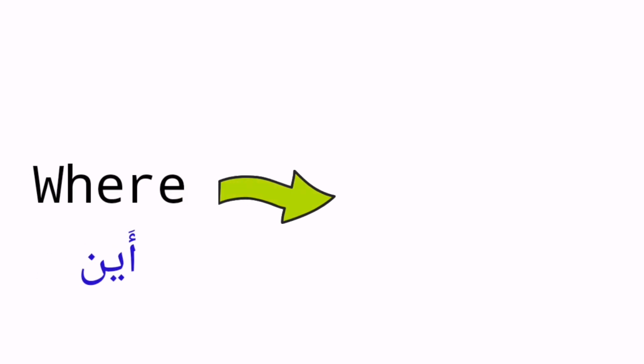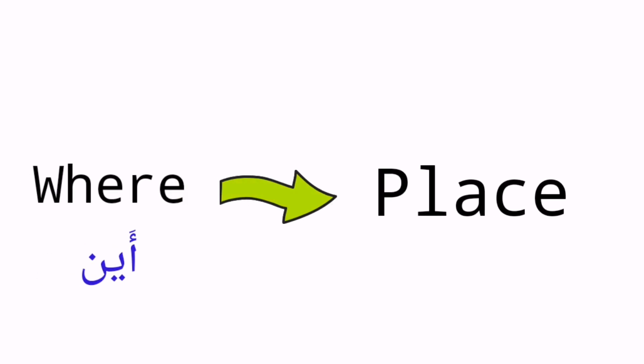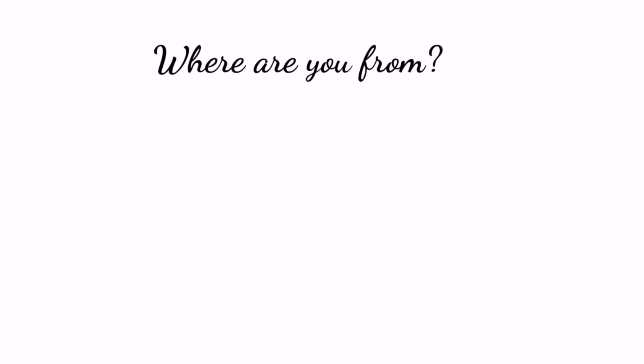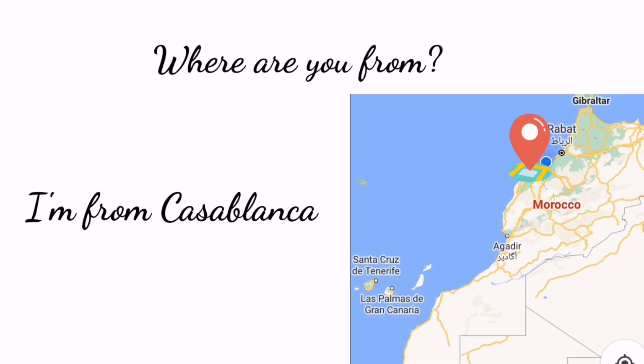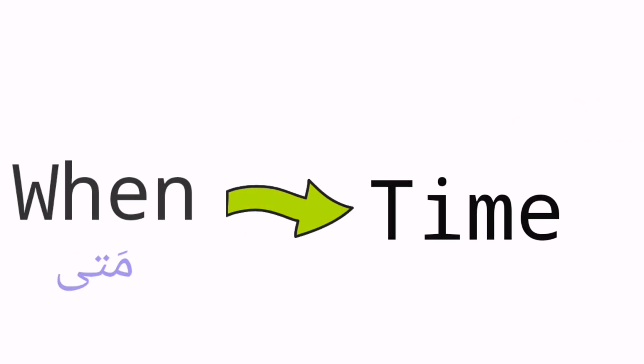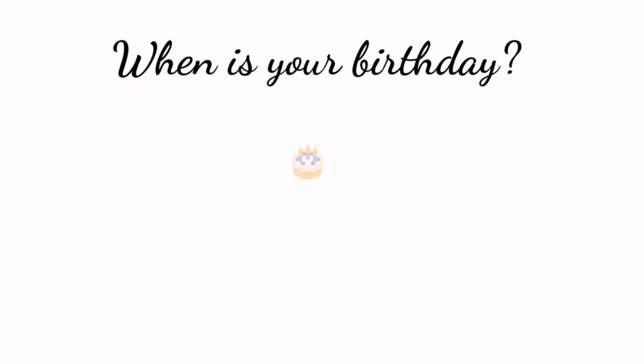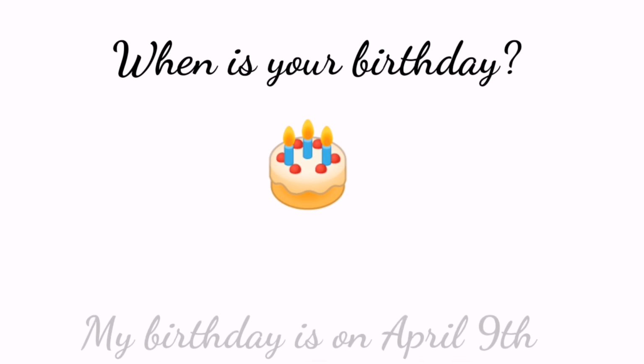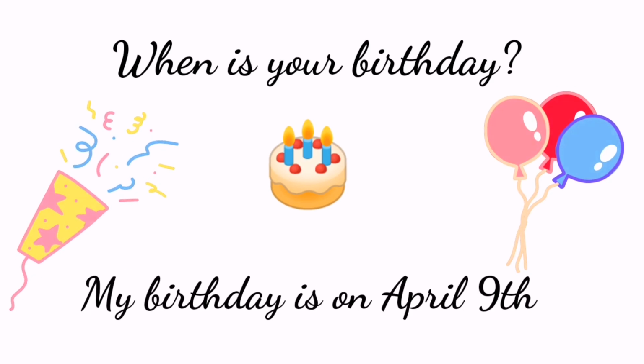We use where for the place. For example, where are you from? I'm from Casablanca. When is for the time. For example, when is your birthday? My birthday is on April the 9th.